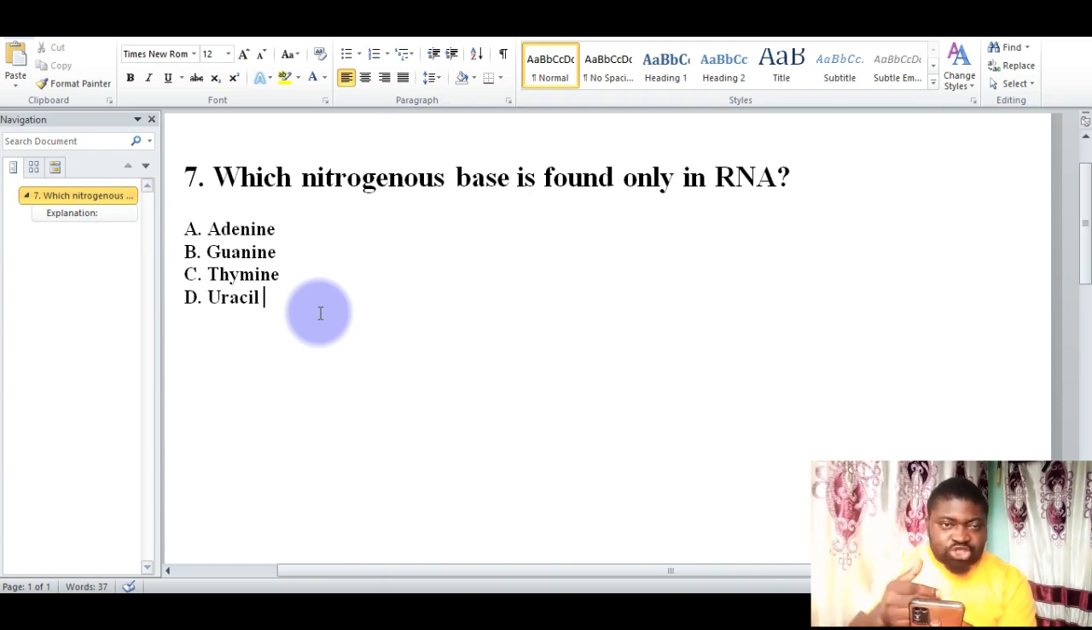The reason is that RNA contains uracil instead of thiamine. And of course, these differences help enzymes to distinguish between DNA and RNA during transcription and translation. In other words, the nitrogenous base found only in the RNA is called uracil, so that it makes a quick difference between DNA and RNA itself. Let's look at the next question.